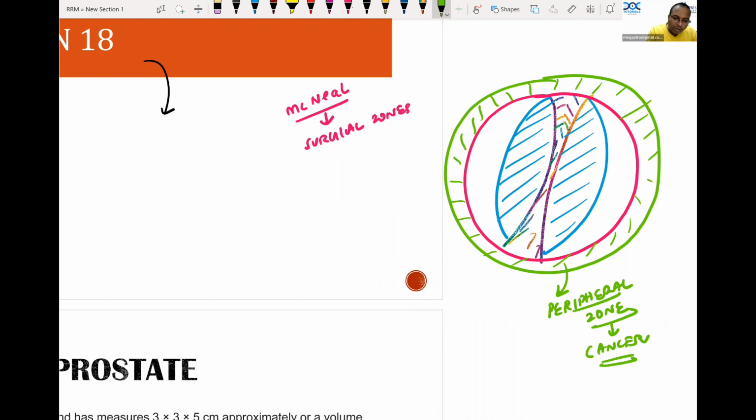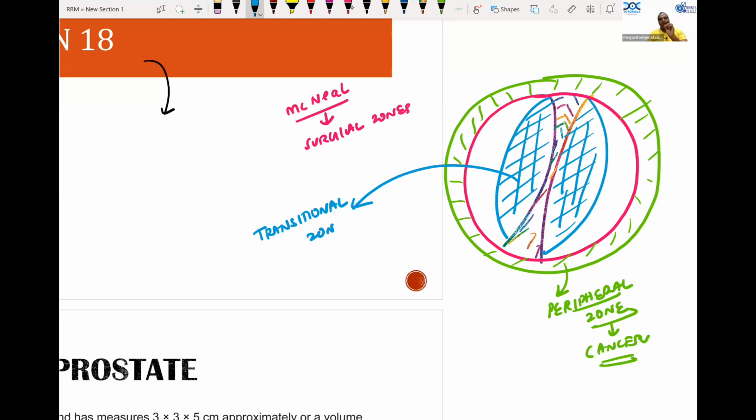And what is this blue color drawn zone? The periurethral zone. What is it known as? Again, around the urethra. Why are we surgeons very much concerned about this zone? What zone is it? It is a transitional zone. Very good. This is the zone involved more in benign prostatic hypertrophy.